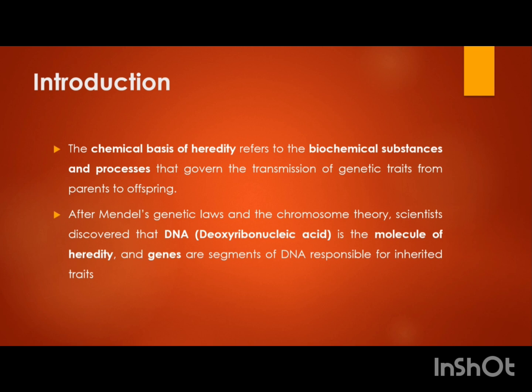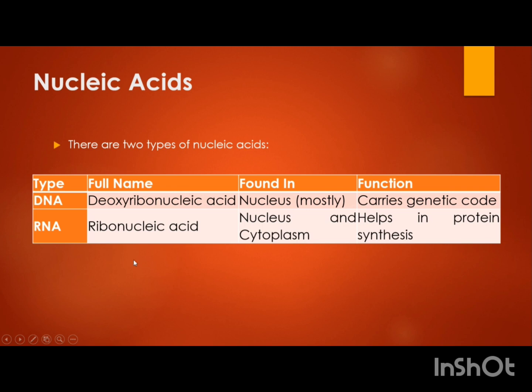Now, after Mendel's laws, that is the law of dominance, law of independent assortment, law of segregation, there was the discovery of DNA, that is deoxyribonucleic acid, as the material of heredity. So after all these contributions by the famous scientists as well as their non-famous colleagues, we have come to a confirmed knowledge that DNA is actually the material of heredity.